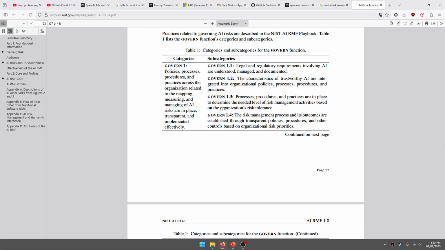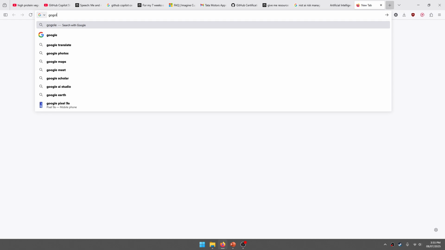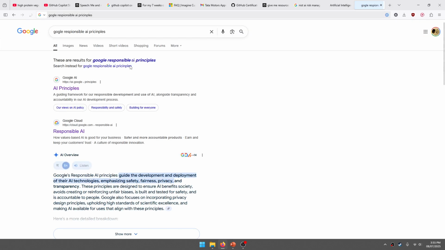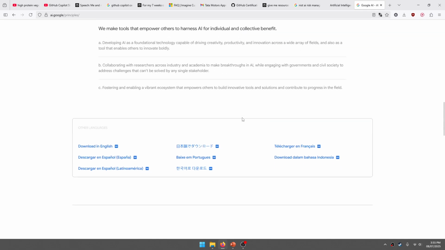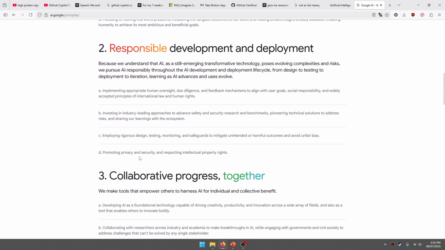And if we go to Google and look for Google's AI principles, as you can see, they only have three principles listed here: build innovation, responsible development and deployment, collaborative progress together.